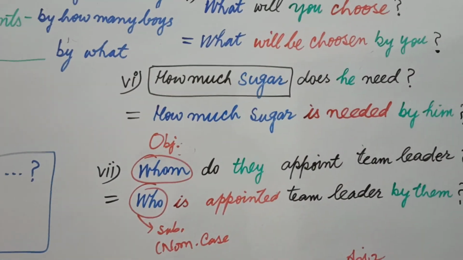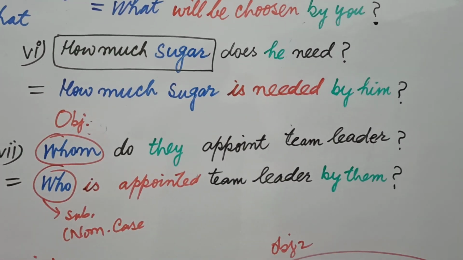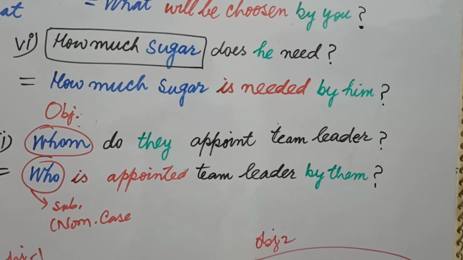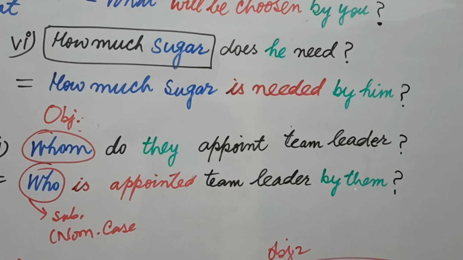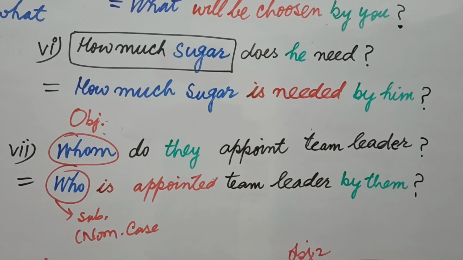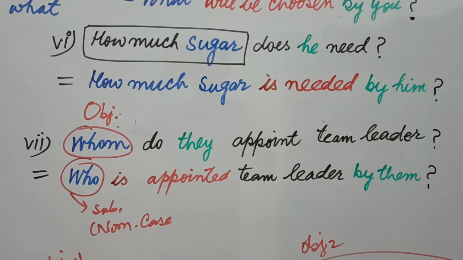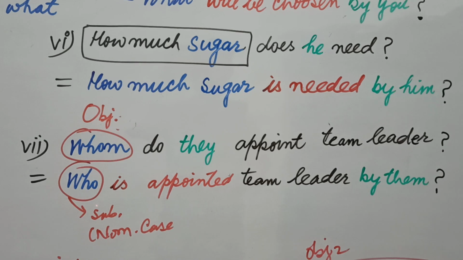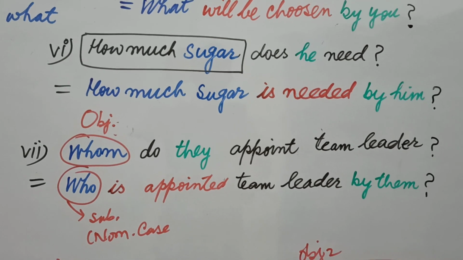Now let's apply here. Whom do they appoint? Then they is a subject and it will be written in the end by them. Now whom will be changed into who, and who is changed into by whom. Then who is appointed team leader by them.